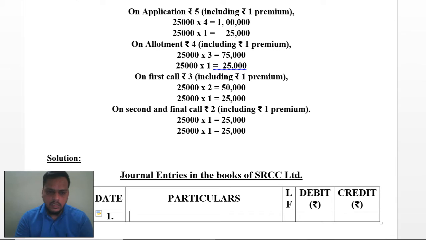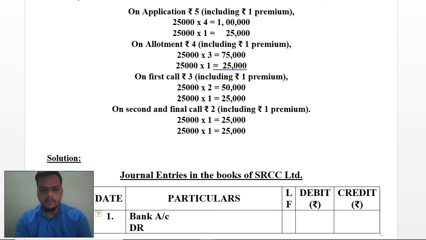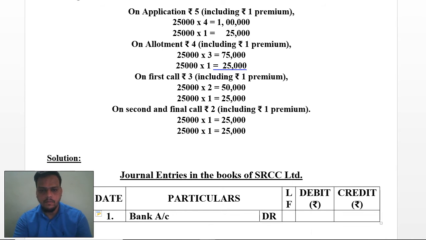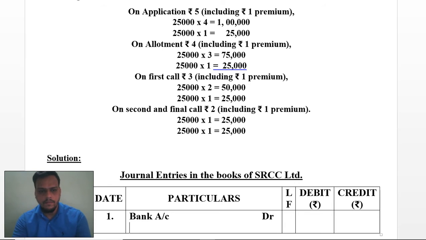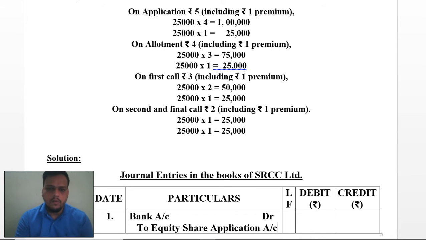First entry is money receiving. So bank account debit to equity share application account. What will be the amount?